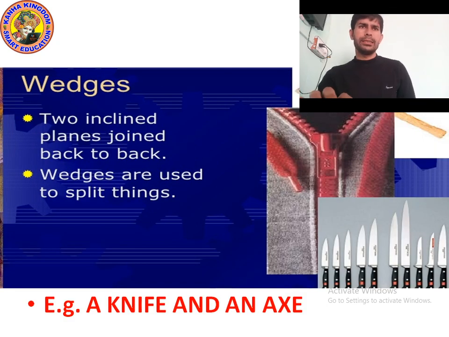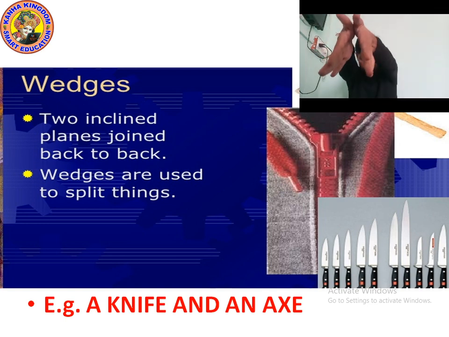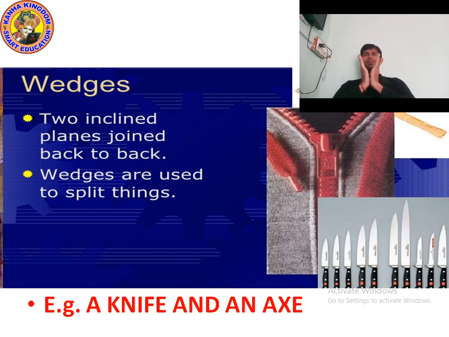Okay, kids, now let's talk about wedge. Wedge, what is wedge? Two inclined planes joined back to back form a simple machine which is known as a wedge. When two inclined planes join together, suppose these are two inclined planes, now they are joining together. So this is known as a wedge.